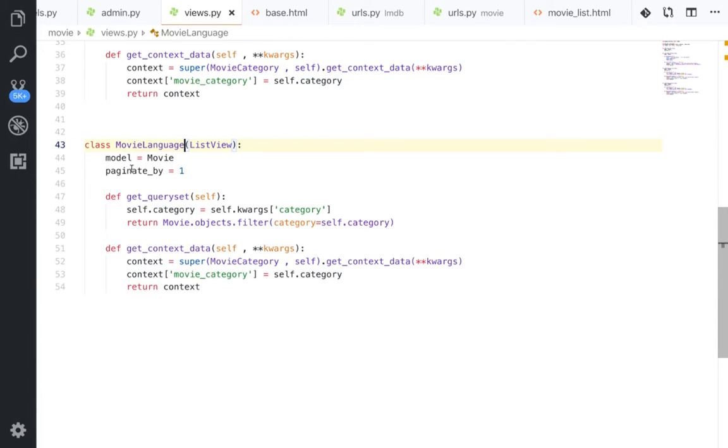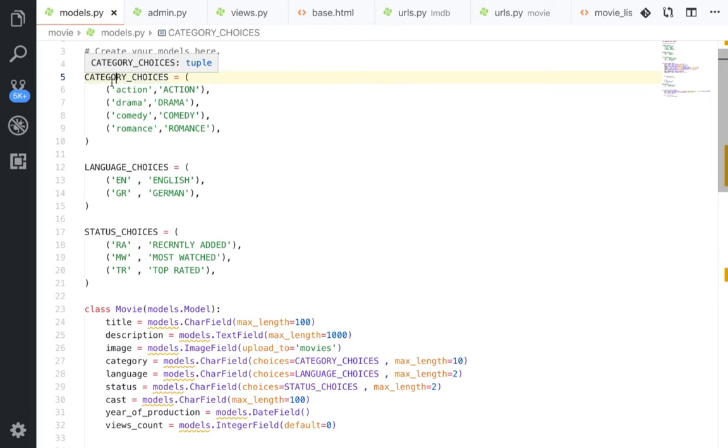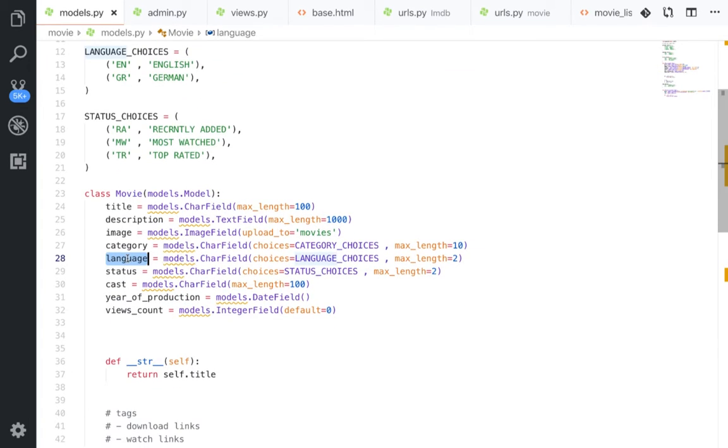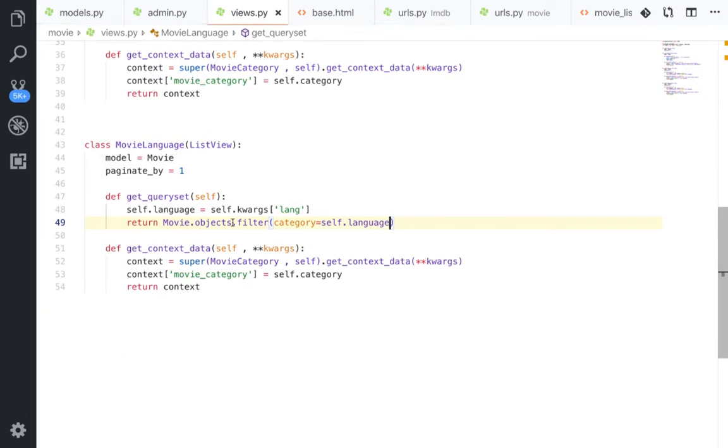Just like this, and we're gonna say self.language equal to self.lang, and this self.language we will retrieve from our database according to this language, but for language, not for category. So here we're gonna say Movies.objects.filter, the language equal to self.language. Okay, and here we have everything set up. So we're gonna change this to language, and this actually will be self.lang.